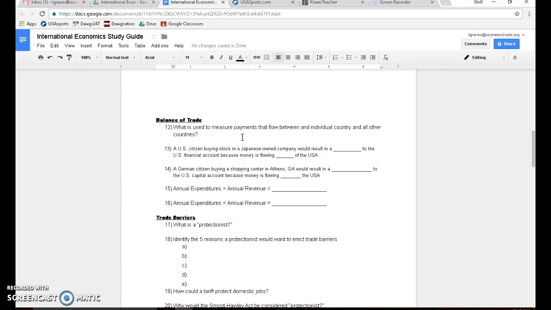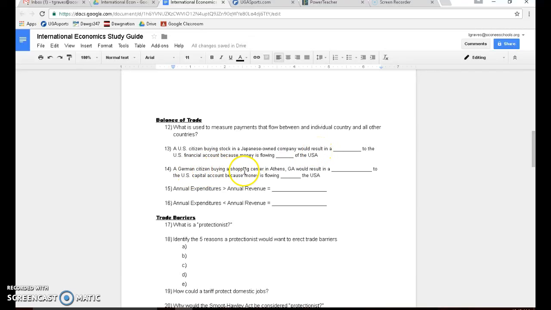Number 13, a U.S. citizen buying stock in a Japanese-owned company would result in a what to the U.S. financial account because money is flowing. So let's look at this here. Remember, credits and debits. A credit to your account means you're adding money to your account. You're earning money. It's like revenue. A debit to your account, like if you go to the store and swipe your debit card, you're spending money. They're taking money out of your account. So if a U.S. citizen buys stock in a Japanese-owned company, that would result in a debit to the U.S. financial account. Money's taken out of the U.S. financial account, and it is flowing out of the USA.